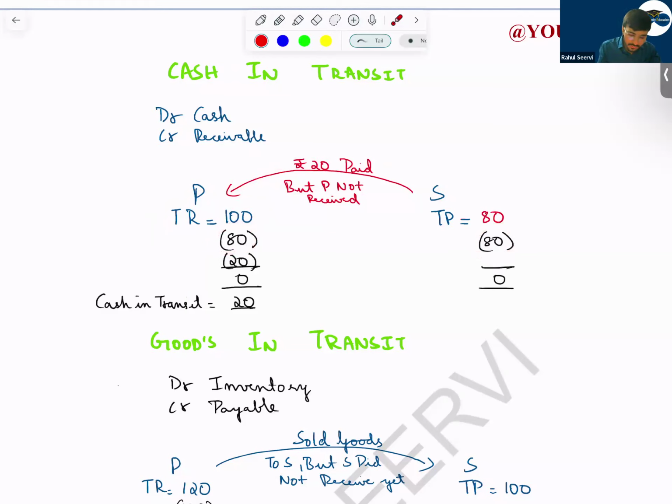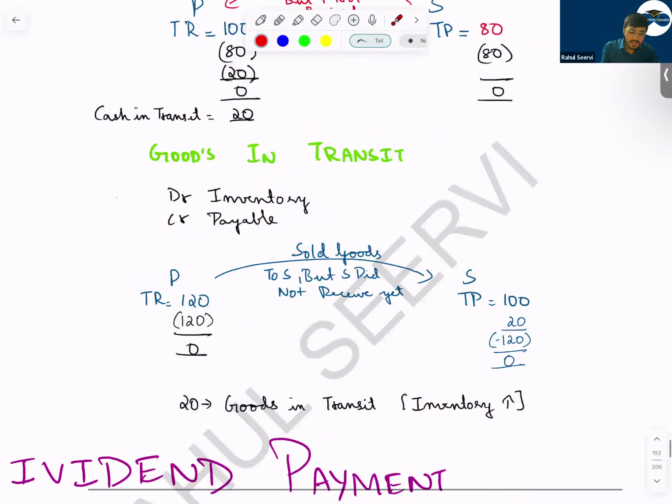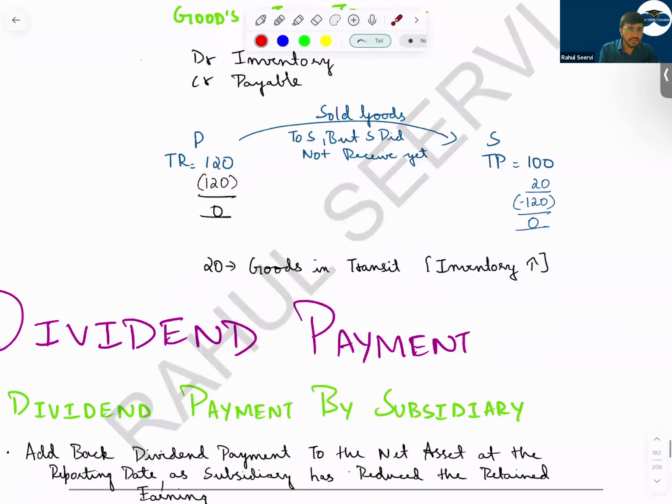Then we are receiving the cash, so we remove the receivable further by 20 and we record cash in transit. If it's goods in transit, we increase the inventory and we increase the payable. So either you increase the payable and then the amounts are equal, you eliminate, or directly you eliminate and increase the goods in transit and cash in transit. I hope everyone has understood this.